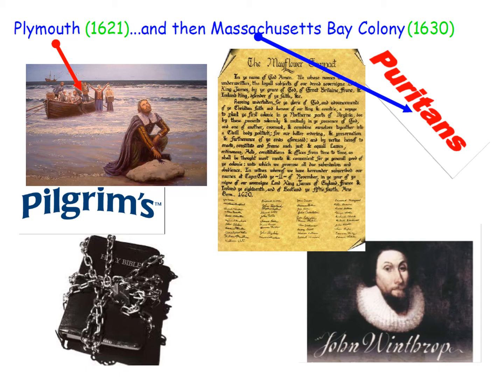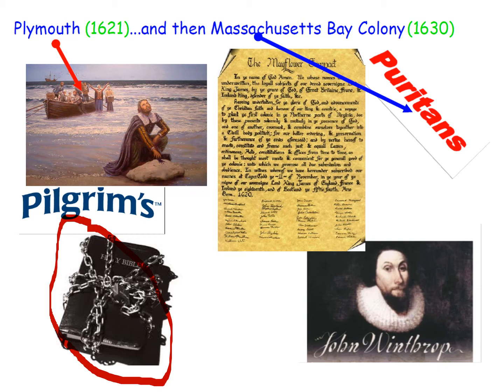They had been persecuted in England because of their religious beliefs. So the main reason that Plymouth was founded was to give the Pilgrims a safe place to worship as they please, and religious freedom was the main point of creating the colony of Plymouth.